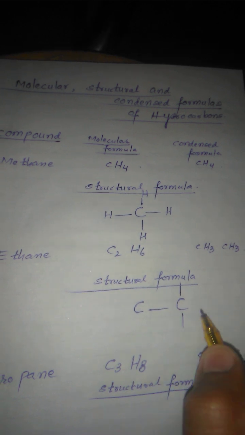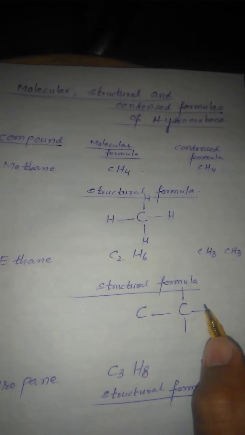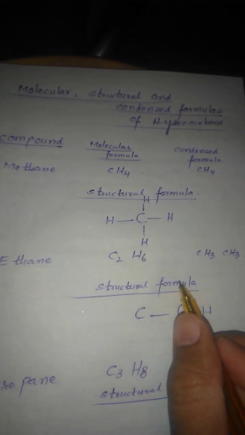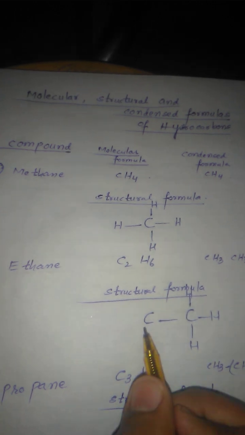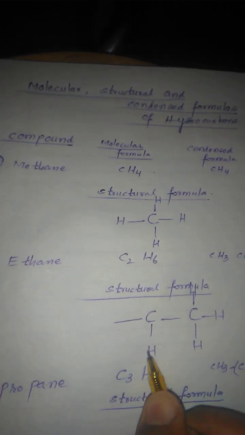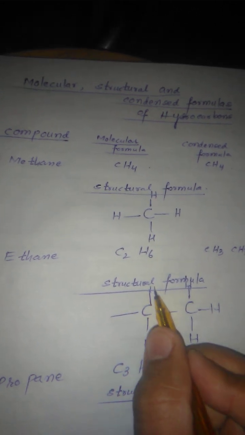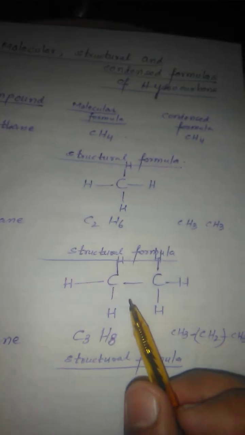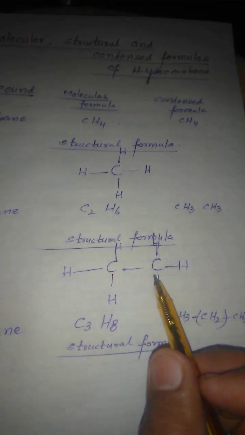So we have to complete the valency of carbon as 4. So 3 hydrogen atoms are bonded with the carbon atom in this way. And 3 hydrogen atoms are also bonded with the other carbon atom in this way. So we complete the valency 4 of both carbon atoms.